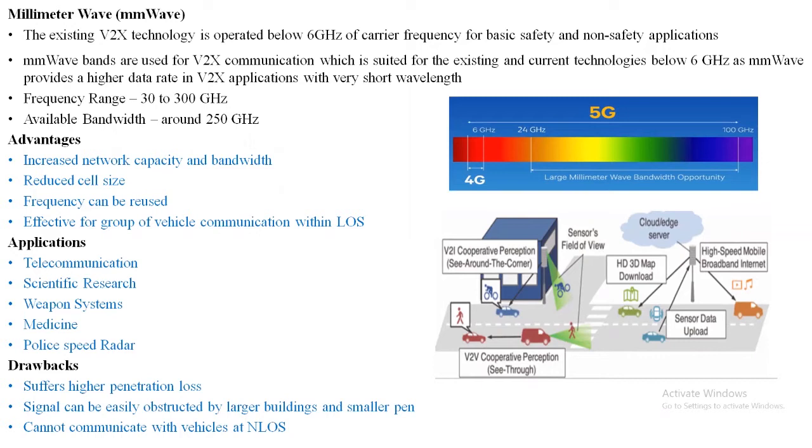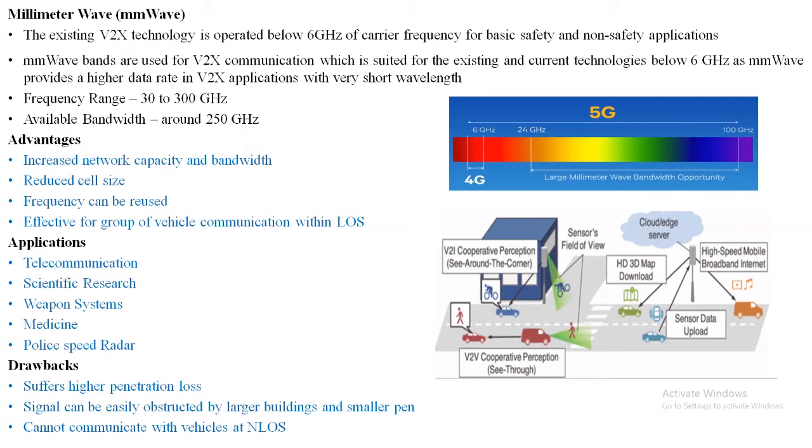The advantages of millimeter wave bands are increased network capacity and bandwidth with reduced cell size. The frequency can be reused, and millimeter wave bands are effectively used for a group of vehicles that communicate within the line of sight. The applications of millimeter waves are telecommunications, scientific research, weapon development, medicine, and police radars, speed radars.